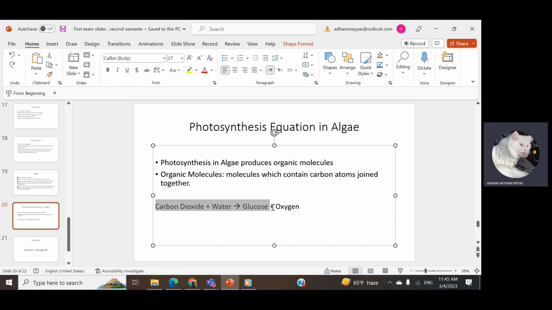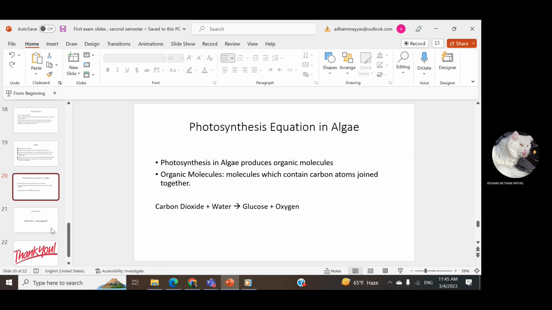If you look at the equation, we can see that this is the photosynthesis equation, or the photosynthesis formula, for the process that happens in the algae. It's carbon dioxide plus water, producing glucose and oxygen.